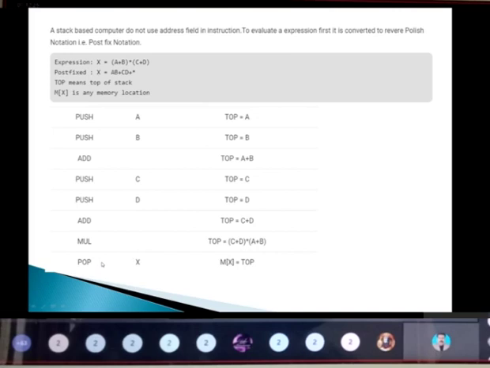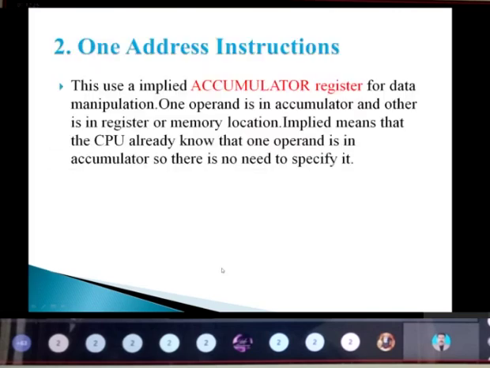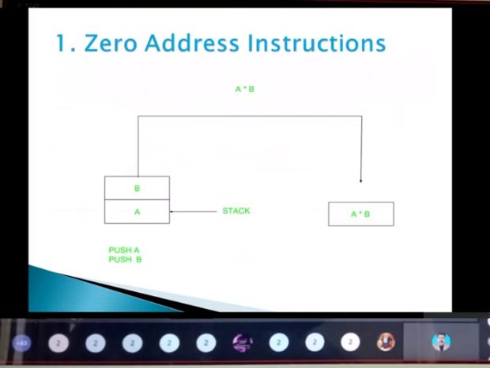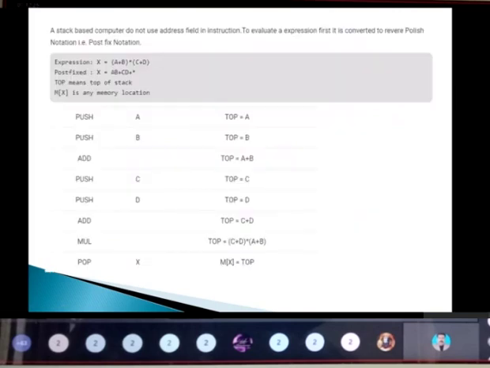Next I will be removing that element, doing the popping operation. I'm removing the element which is at the top and storing it in one memory location. That we call M of X. So our topmost element will be stored in M of X. This is about the zero address instructions, where we use the stack. This comes under the stack organization.